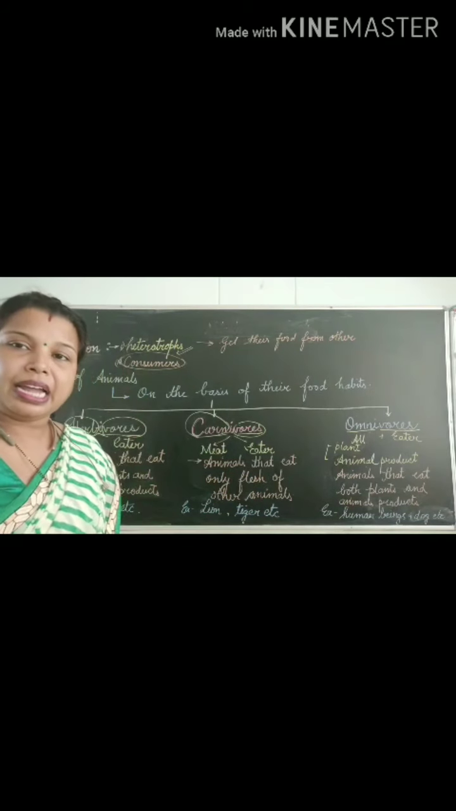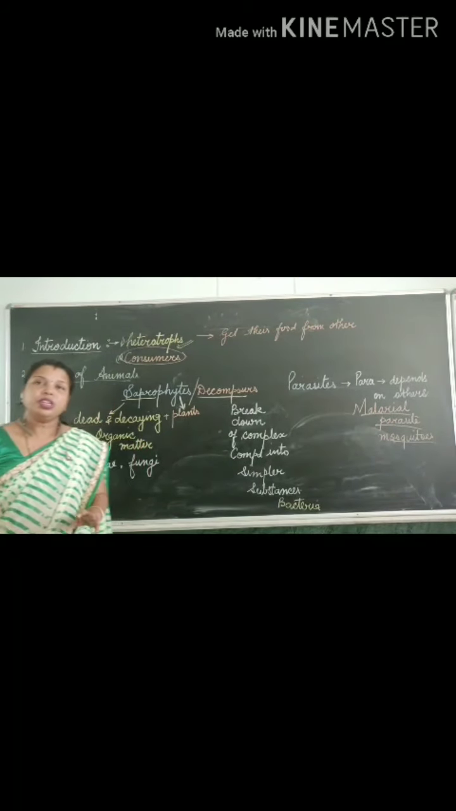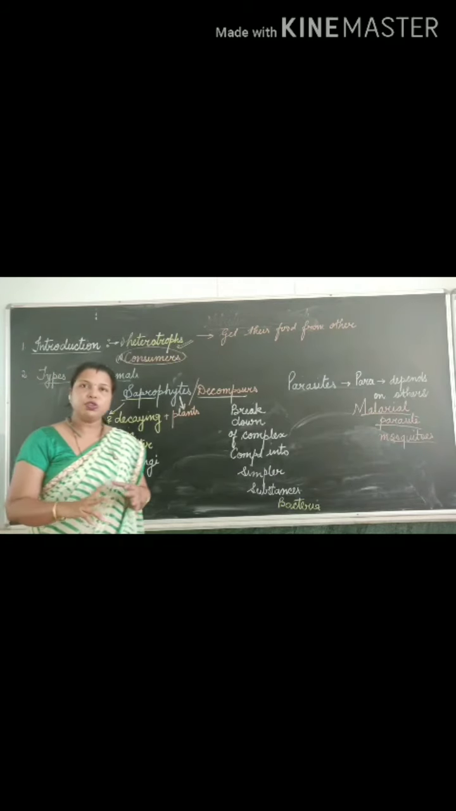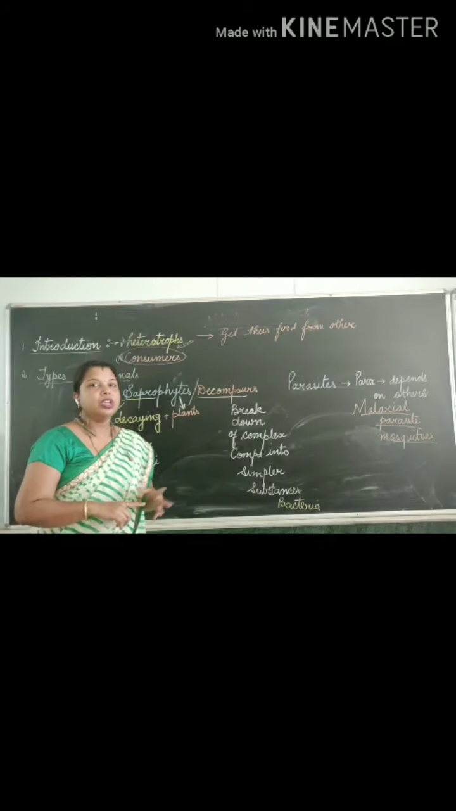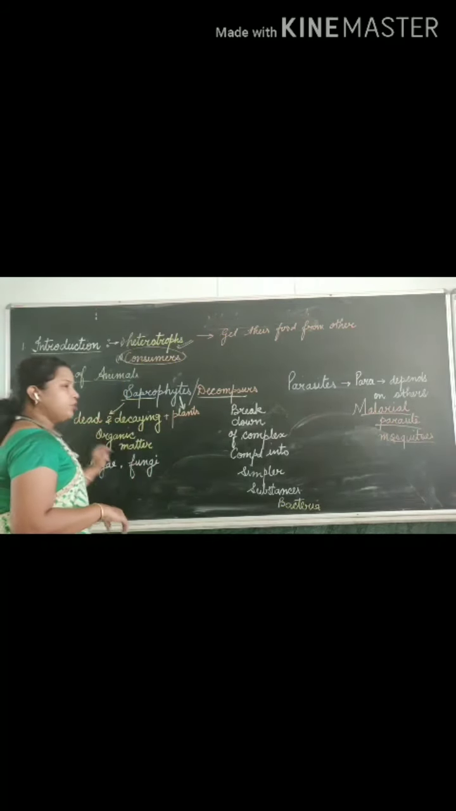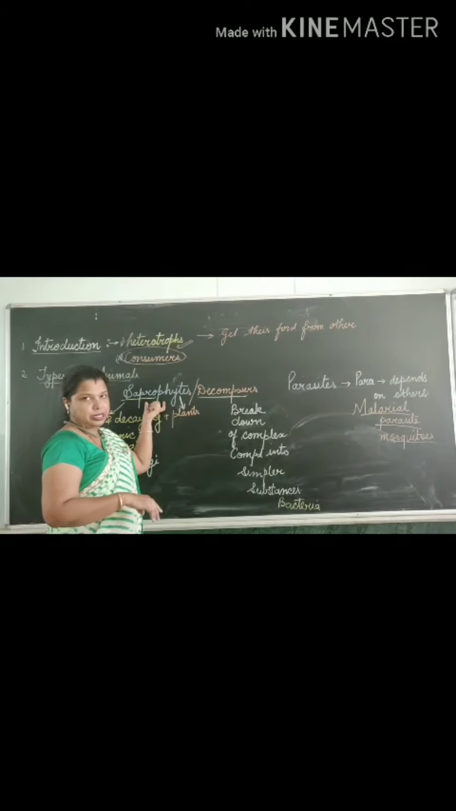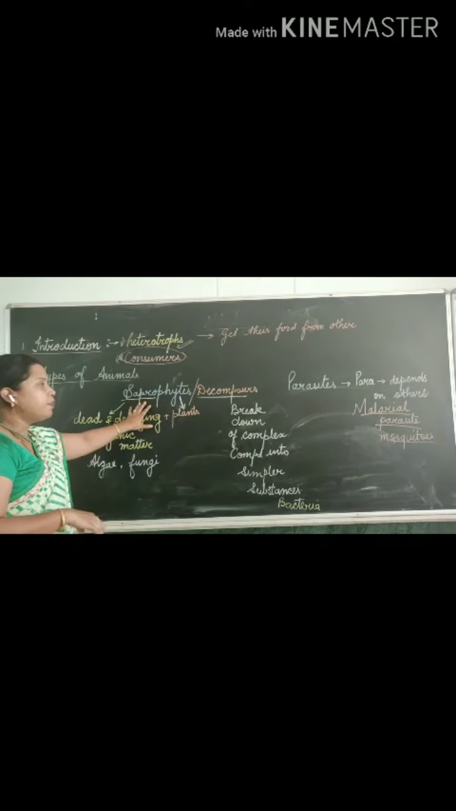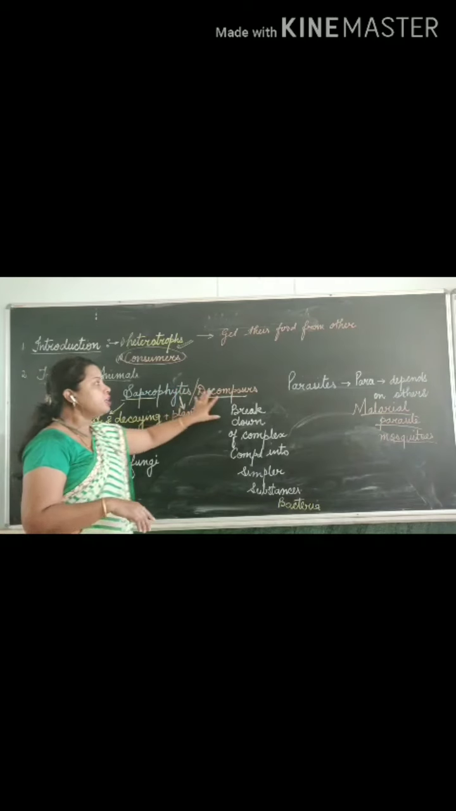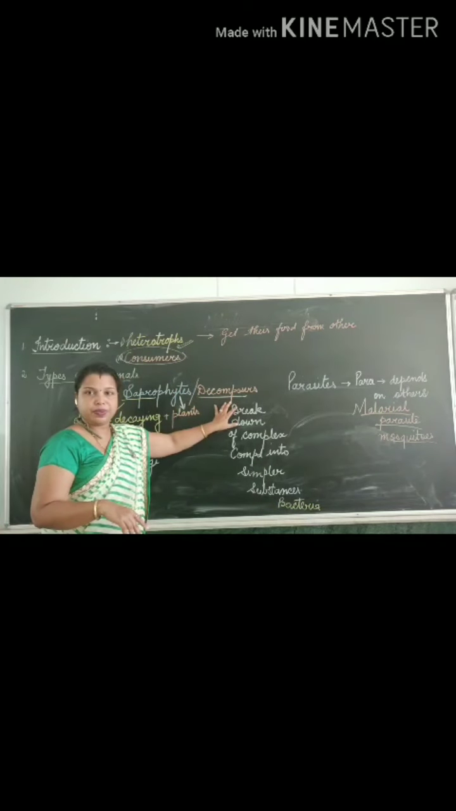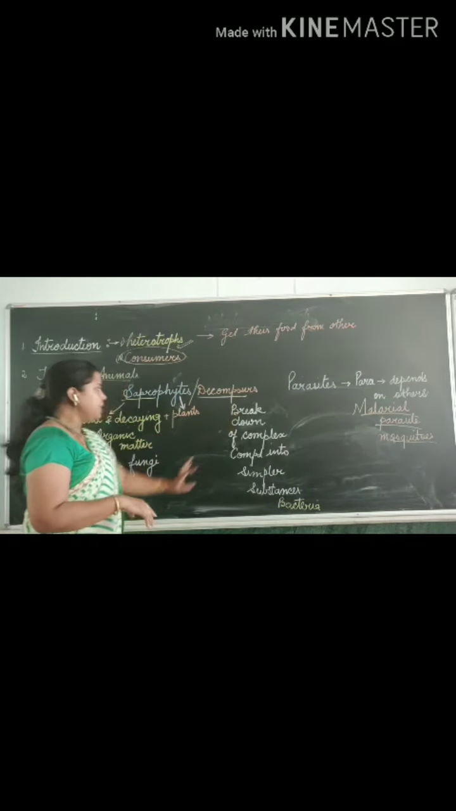Now, three are clear, hope so: the herbivores, carnivores, and omnivores. Still two are pending according to your book. The number four is saprophyte. Saprophyte is also known as decomposer.